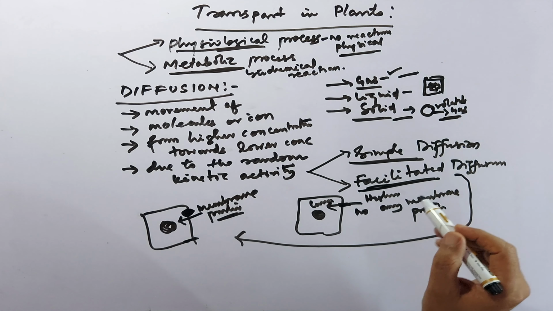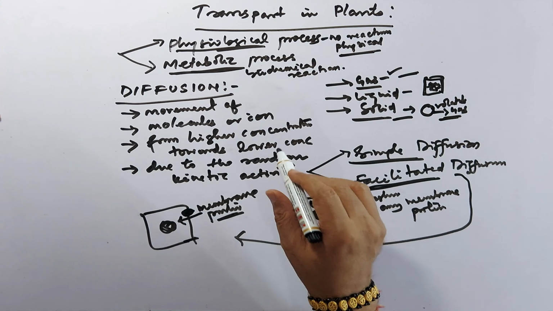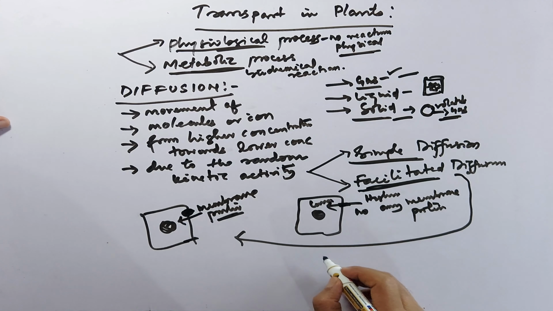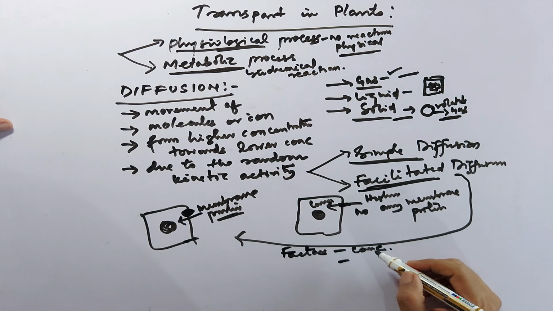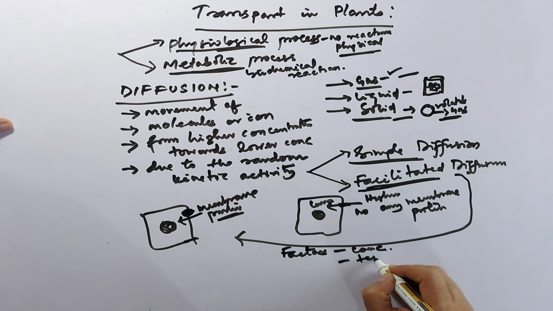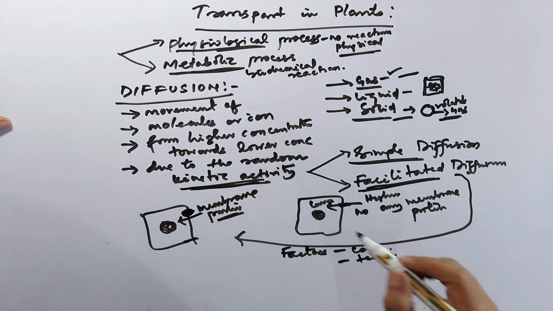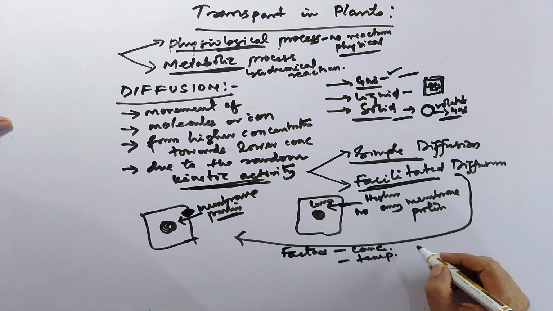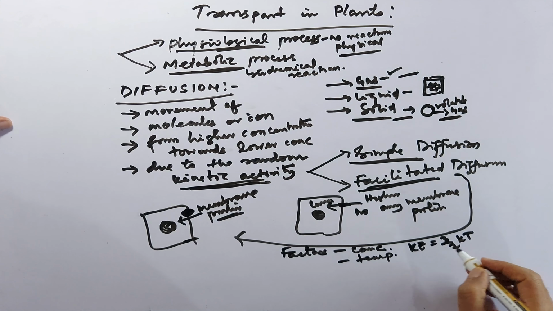Next we will discuss the factors that affect diffusion. Concentration is important: when concentration increases, the rate of diffusion also increases. Temperature plays a very important role because the kinetic activity of the molecules increases with temperature. We know that kinetic energy is 3/2 kT, directly proportional to absolute temperature.